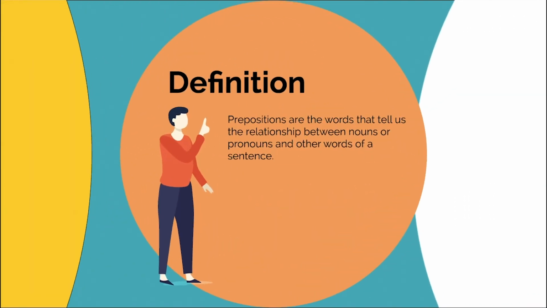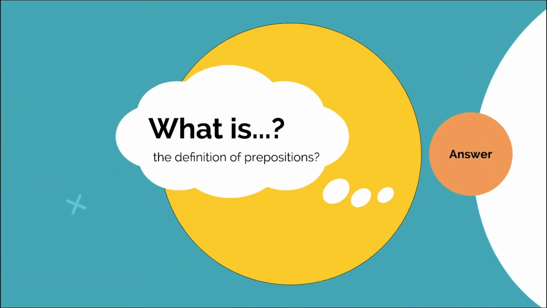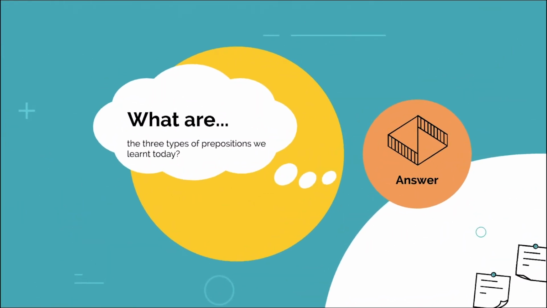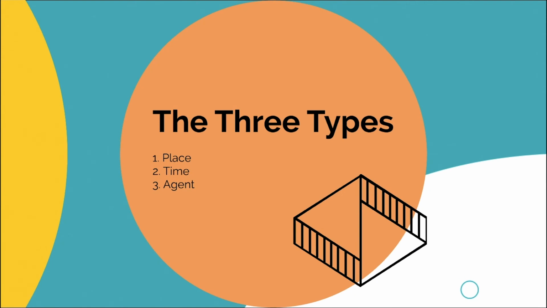Prepositions are the words that tell us the relationship between nouns or pronouns and other words of a sentence. Great job. Alright. The second question. What are the 3 types of prepositions we learned today? We learned about prepositions of place, prepositions of time, and the prepositions for agent.